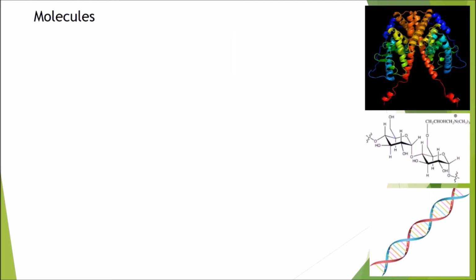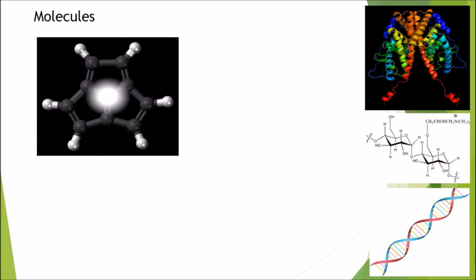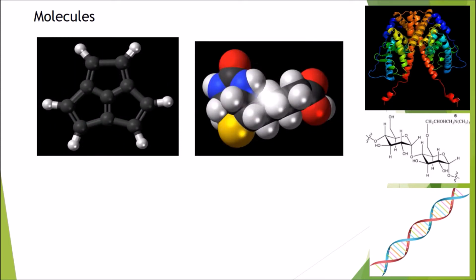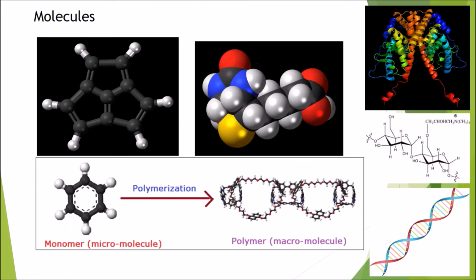Molecules. Molecules are chemical structures made up of two or more atoms. They can be micromolecules or macromolecules. Macromolecules are formed by polymerization of micromolecules. Example, protein, polysaccharides and nucleic acids.